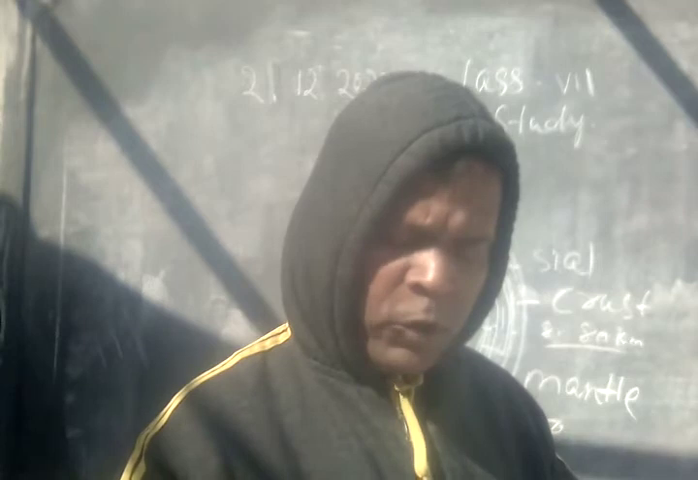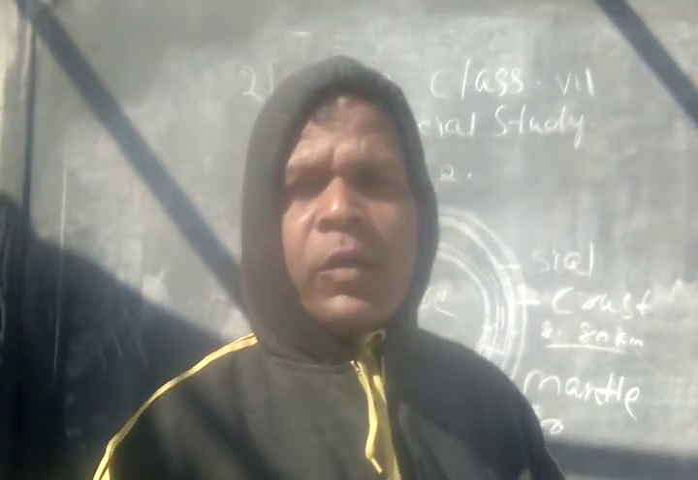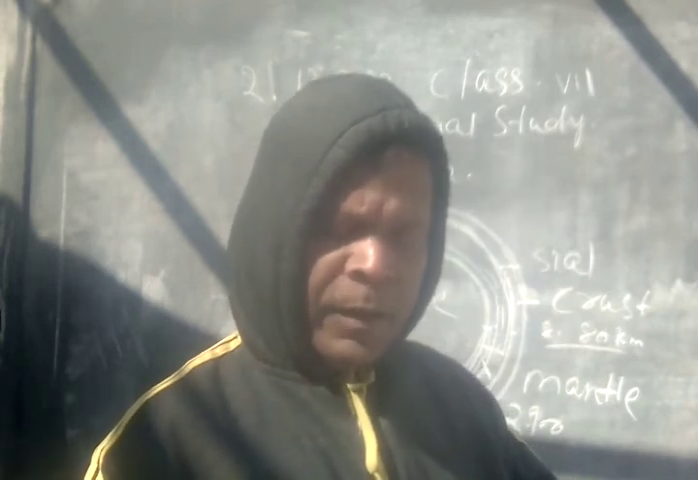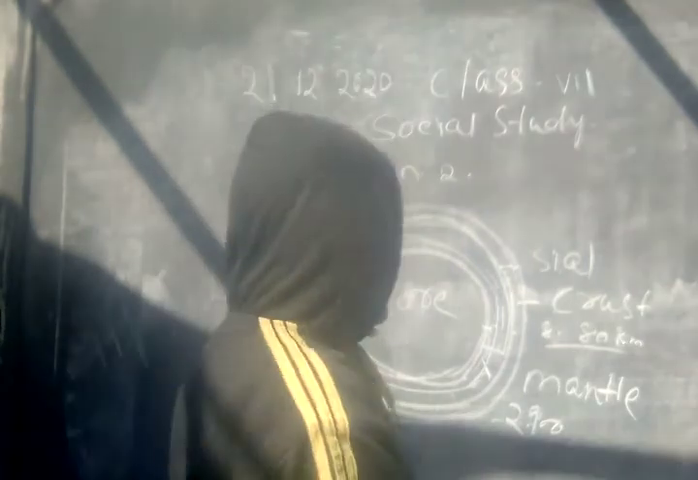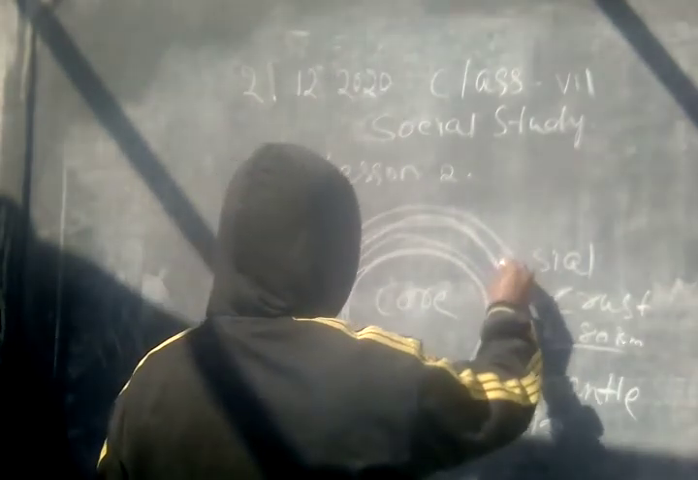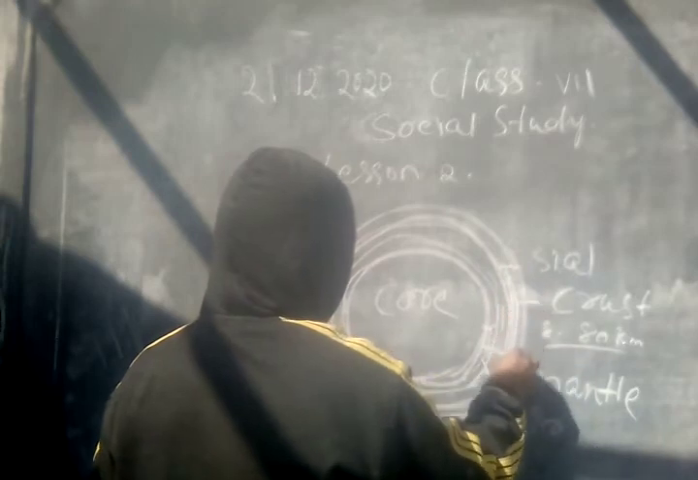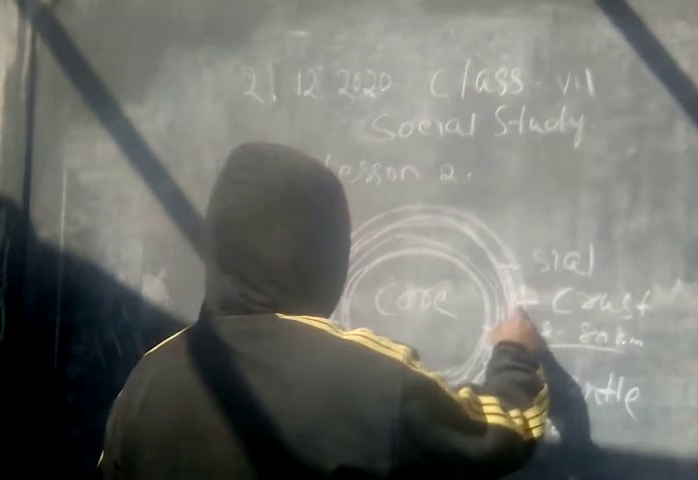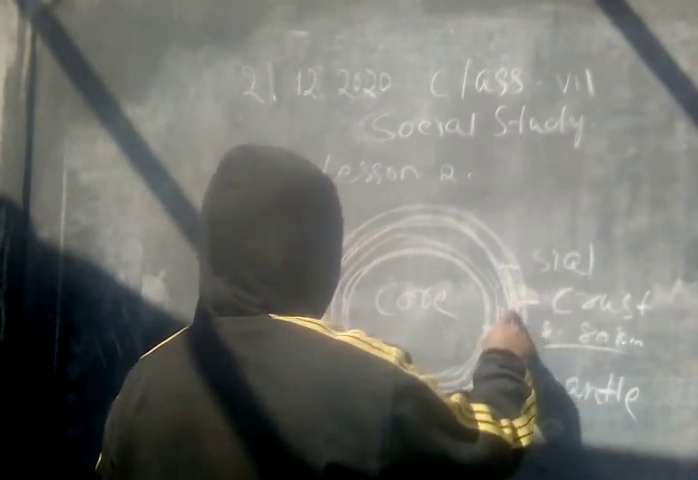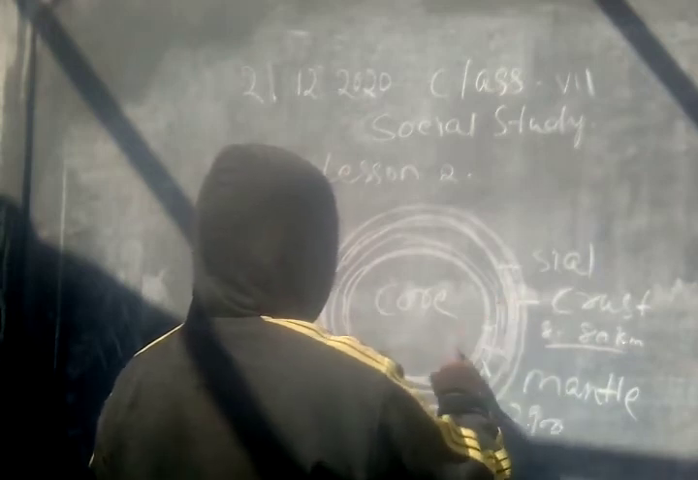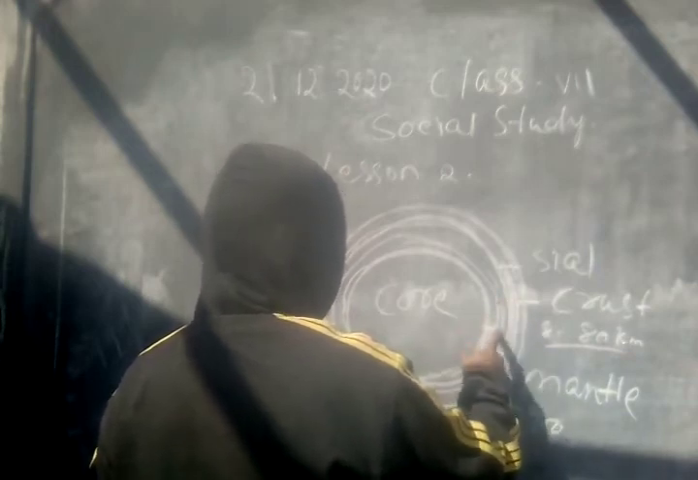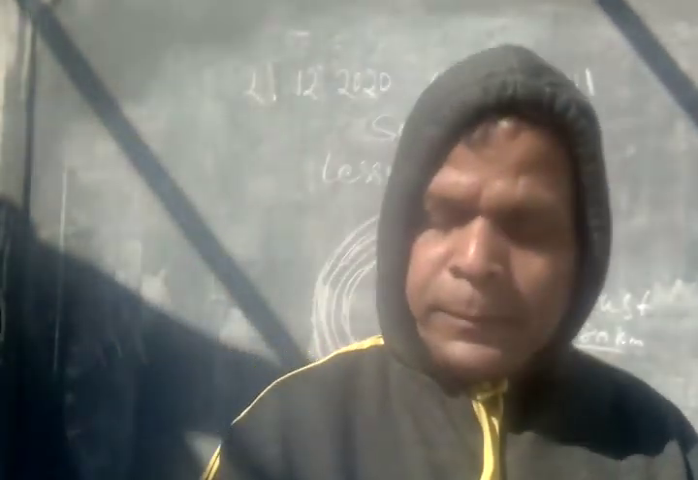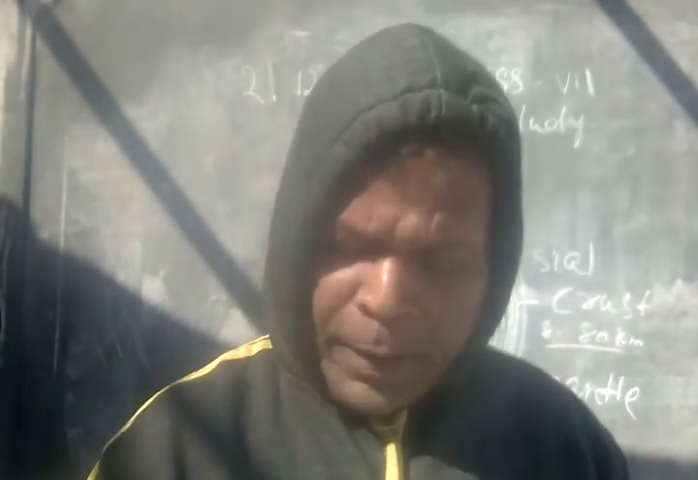The lower part of the crust is called the sima. It is called so due to the presence of silica and magnesium. Silica and magnesium are found at this level. With the lightest material and some thickness found there. And next to it comes the mantle, and then the core. So, this is the structure of our earth.